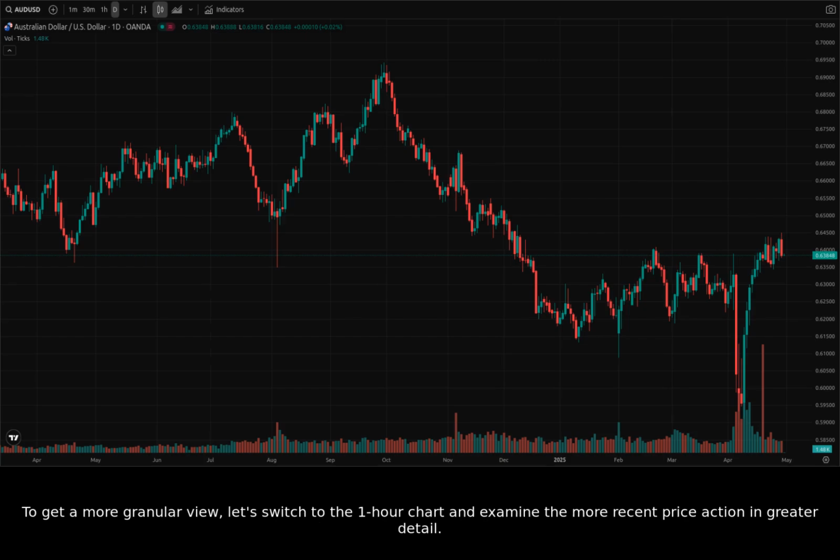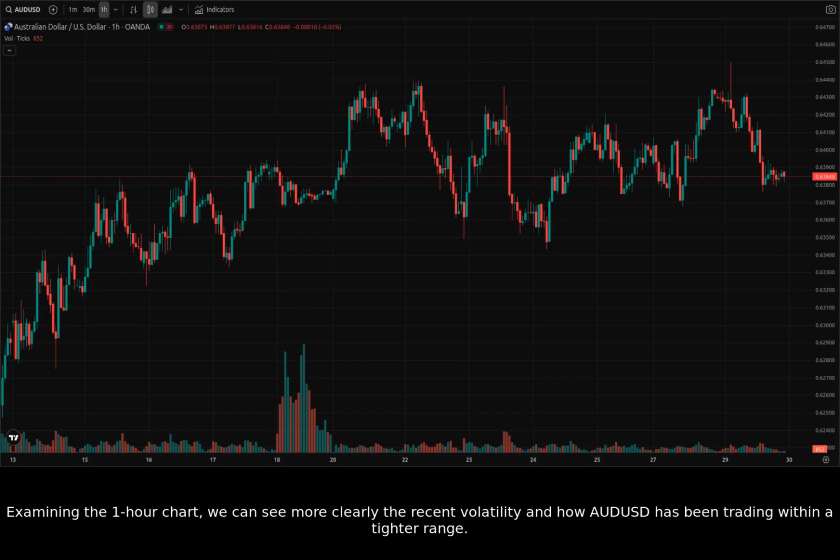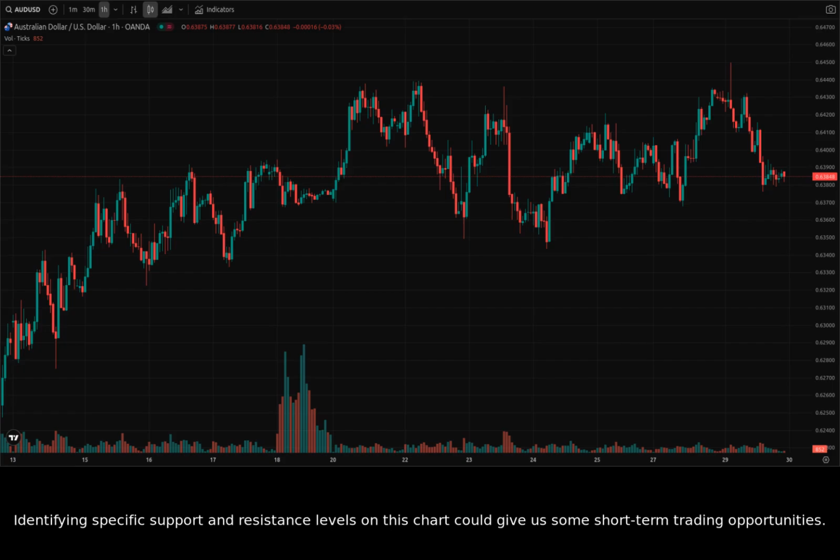To get a more granular view, let's switch to the 1-hour chart and examine the more recent price action in greater detail. Examining the 1-hour chart, we can see more clearly the recent volatility and how AUDUSD has been trading within a tighter range. Identifying specific support and resistance levels on this chart could give us some short-term trading opportunities.